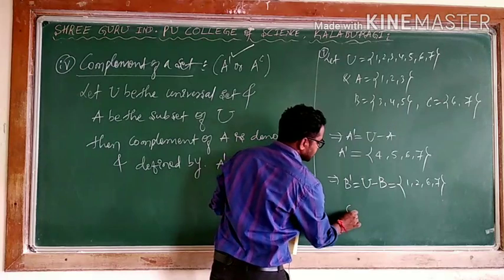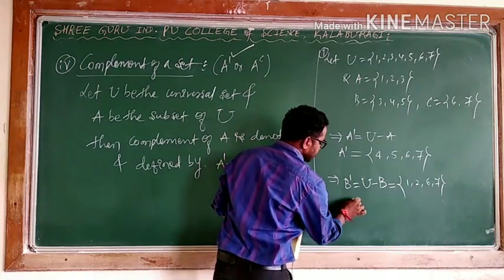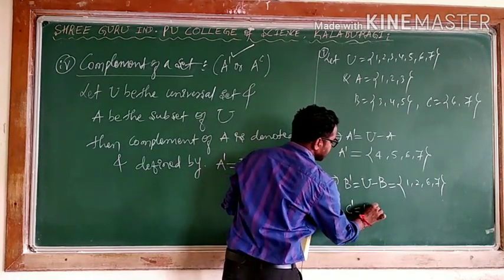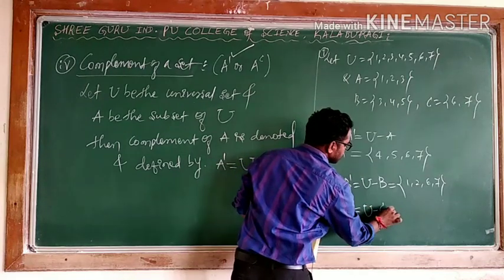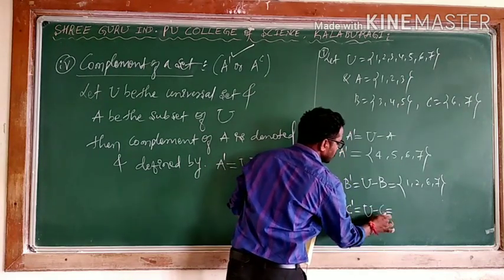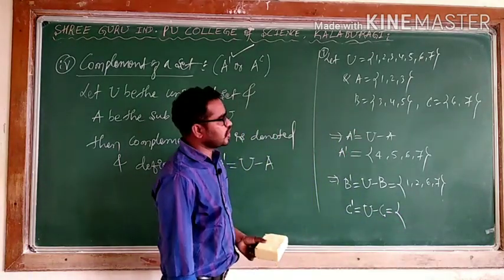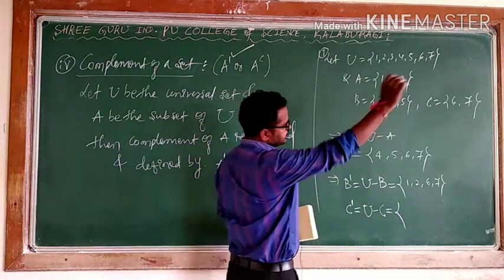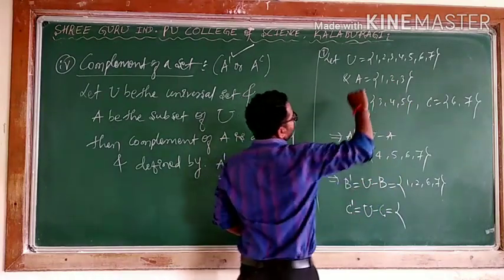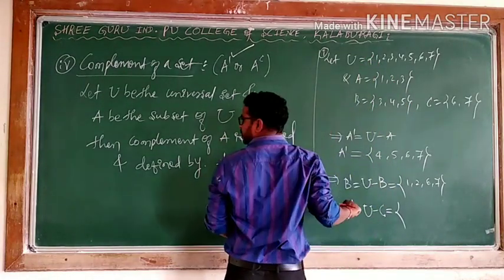Another one. What is C complement? C dash is equal to U minus C. U minus C is the collection of all the elements from the universal set that do not belong to C itself.